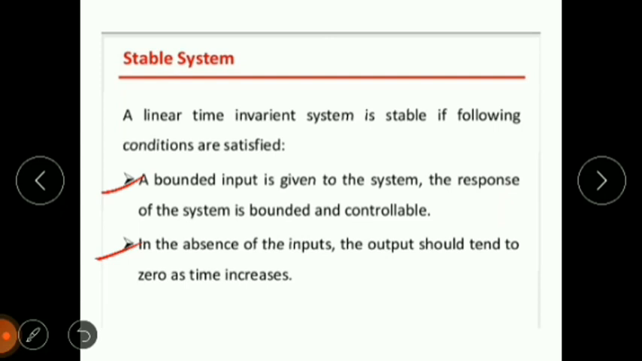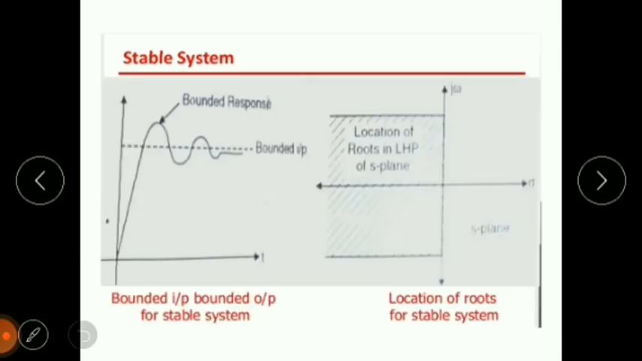We will understand this by a figure. And the second case: in the absence of input, the output should tend to zero as time increases. If there is no input to the system, then the system will try to settle down. So this is our stable system example. For a bounded input, we are getting a bounded output for the stable system.